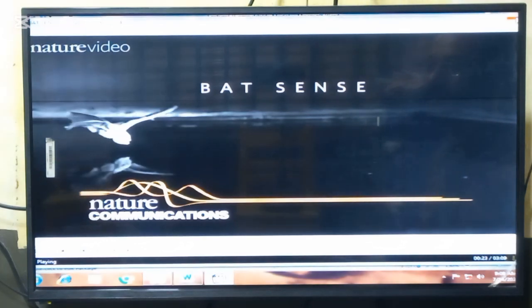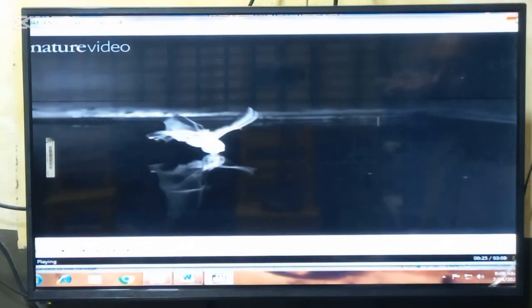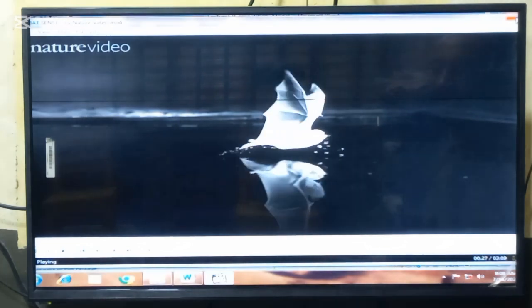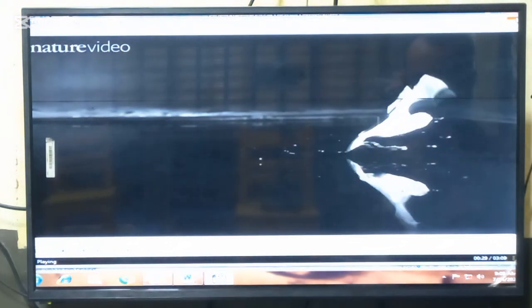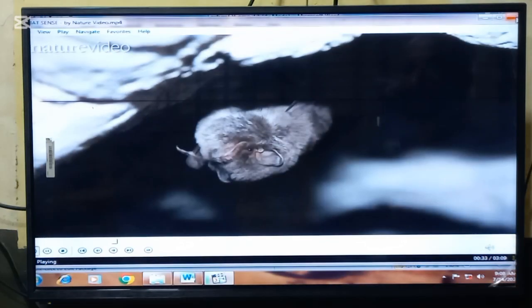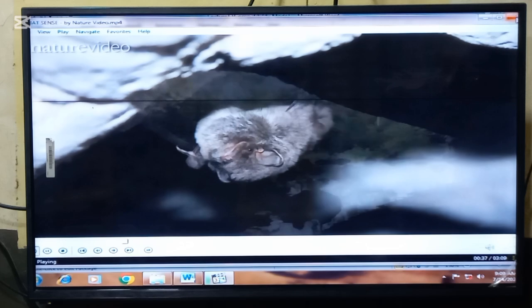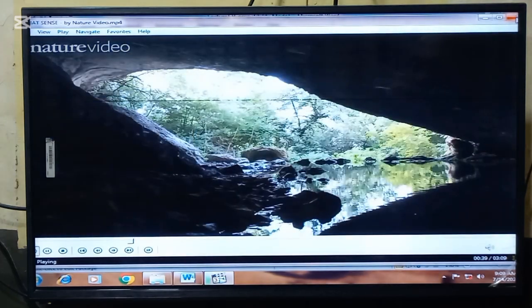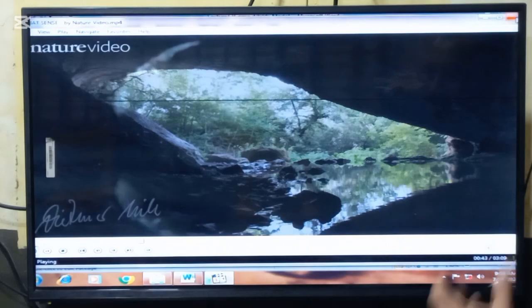This slow-motion video of a bat drinking from a pool of water was made by German scientists Stefan Greif and Bjorn Siemens. The pair set out to investigate the sensory cues that help animals recognize features in their environment. In this case, the ponds and rivers that bats use for orientation and foraging.